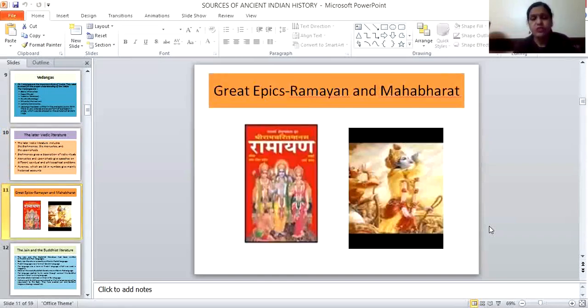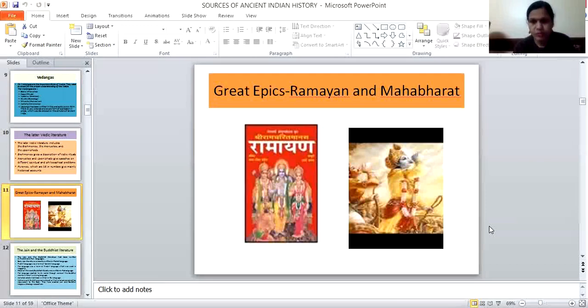Then the epics. We all know the two great epics, Ramayana and Mahabharata. What is the importance of these epics? What do we learn from these two great epics? How are epics also important for us to write or reconstruct ancient Indian history and culture well? For example, the Ramayana, which was written in the Sanskrit language by Valmiki, enlightens a struggle between the Aryans and non-Aryans.